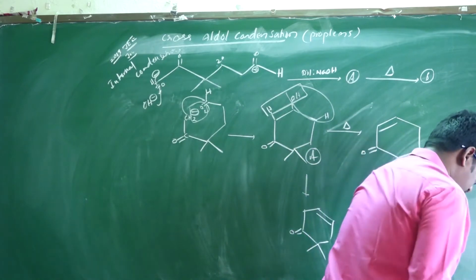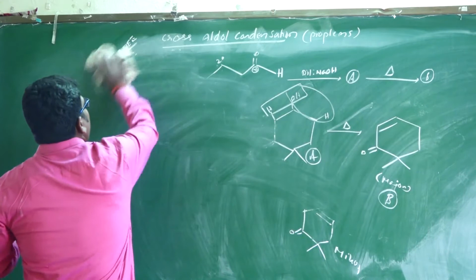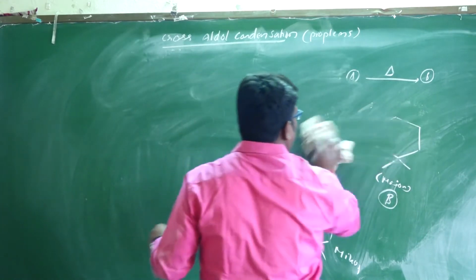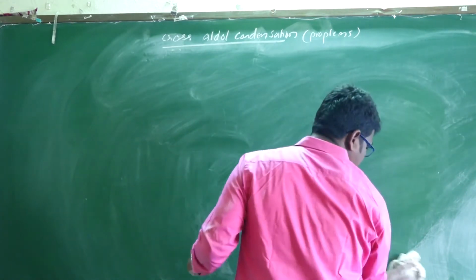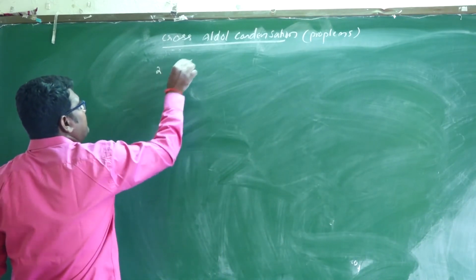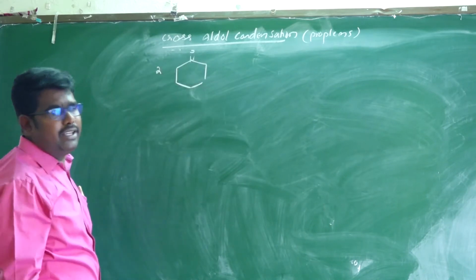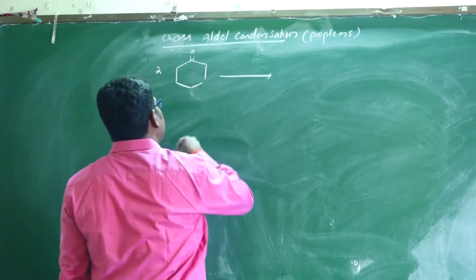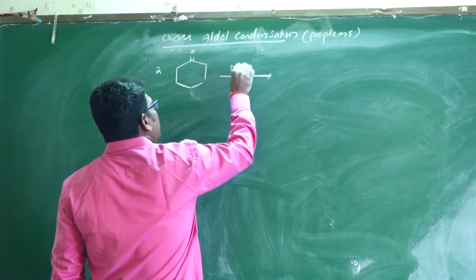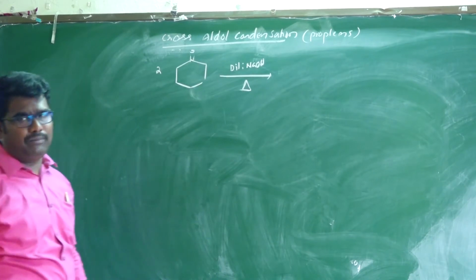I am discussing one more problem in aldol condensation, crossed aldol condensation. What is the product? The reactant is this one, the reagent is dilute NaOH and heating. Which type of products are formed?